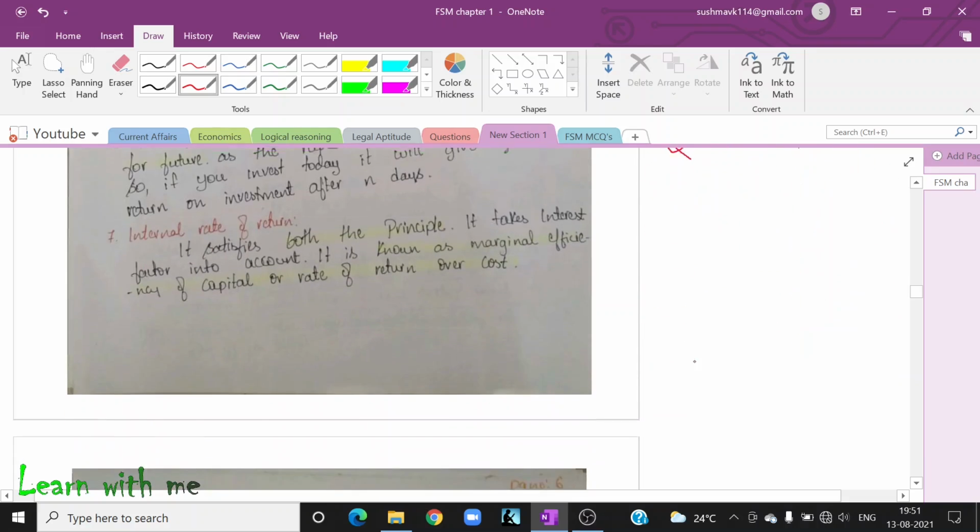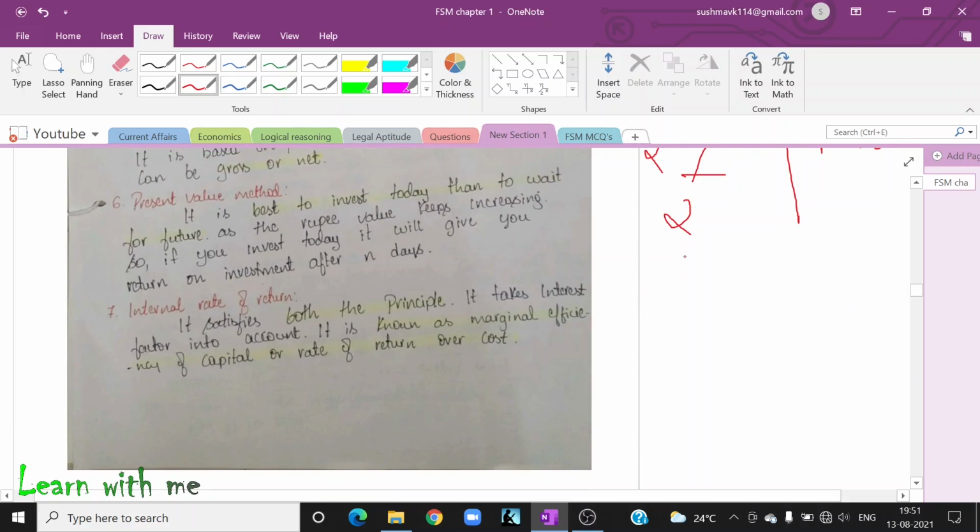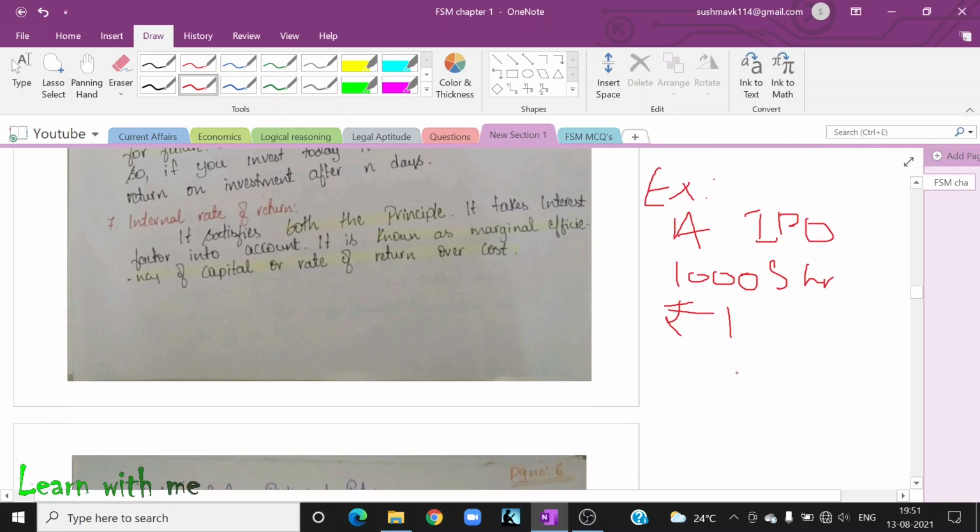Okay, let us take an example. I know it's quite confusing for you. Let us take company A. While coming to public, that is while declaring its IPO, they said that we are going to declare 1000 shares at the face value of rupees 1.